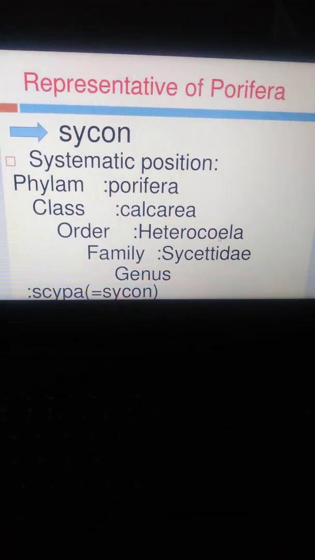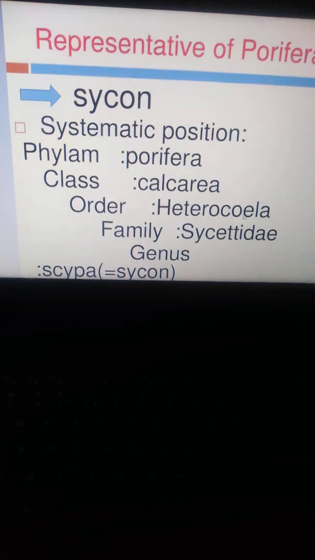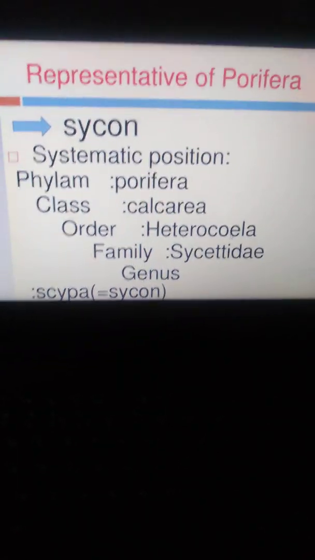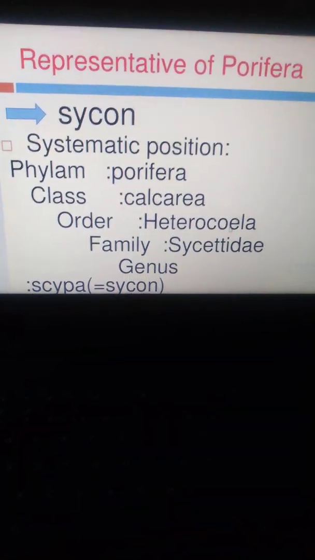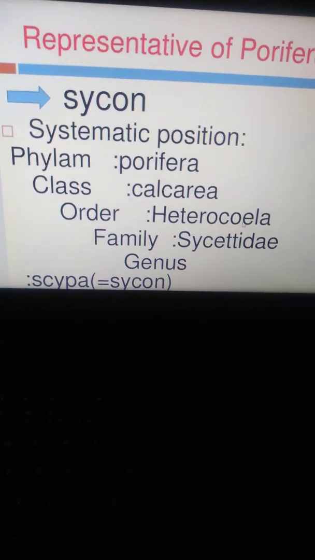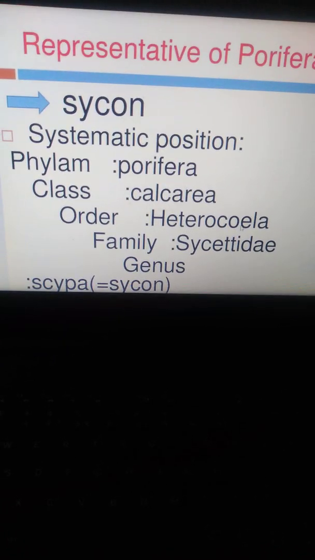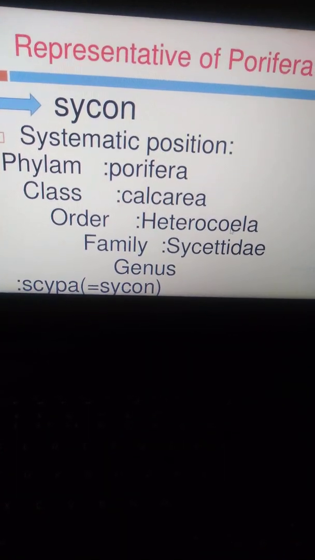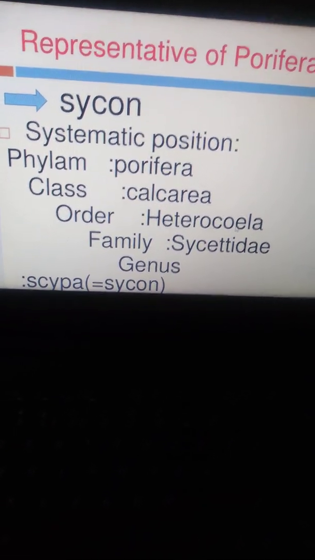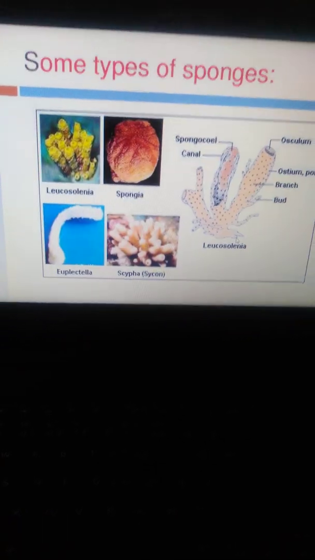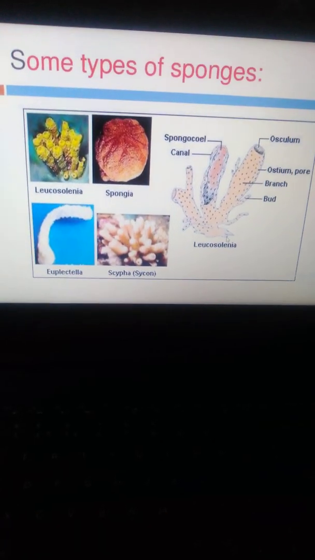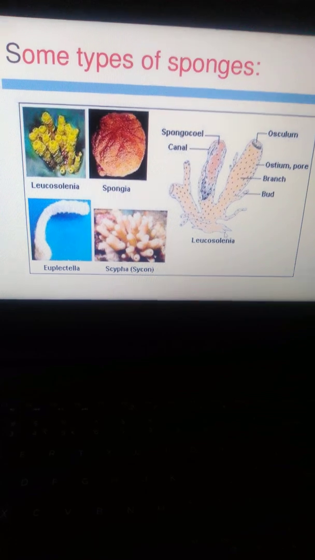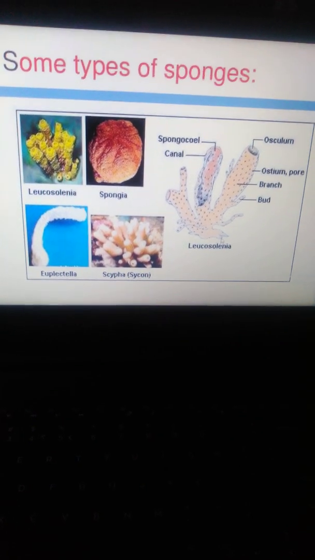And this represents the Porifera Sycon, and here the Sycon is very clearly systematic. The position of the phylum is Porifera, class is Calcarea, order is Heterocoela, family is Sycettidae, and genus is Scypha, Sycon. And some types of sponges. In the first slides, we shall discuss Leucosolenia, Spongia, Euplectella, and Scypha.